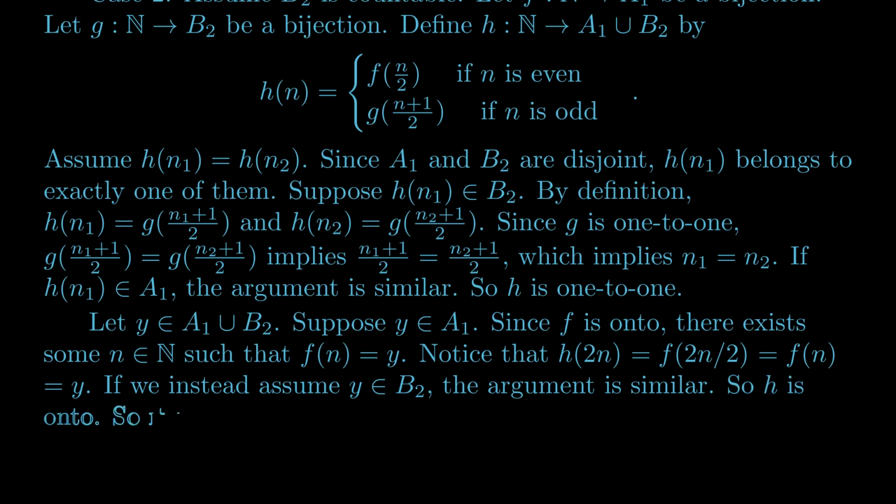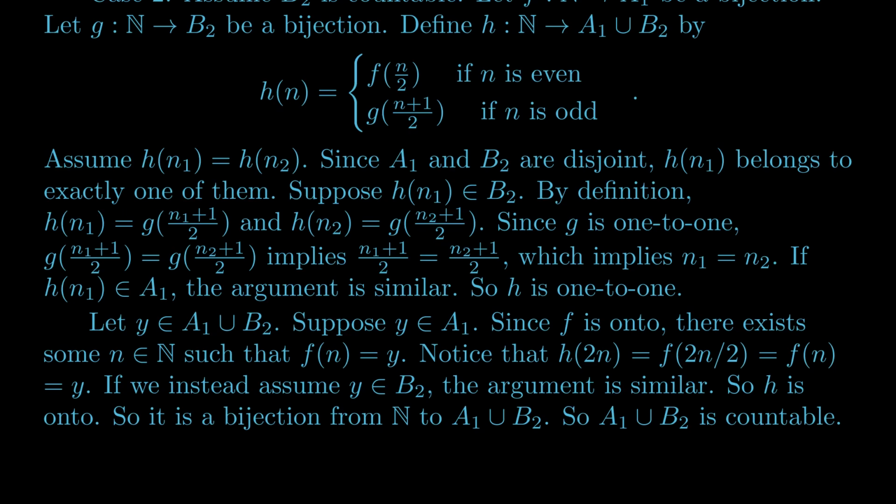So h is onto, so it's a bijection from the naturals to A1 union B2, and so A1 union B2 is countable. And we already said that that's the same set as A1 union A2, and so A1 union A2 is countable. Now let's extend this proof to any finite union of countable sets using induction.